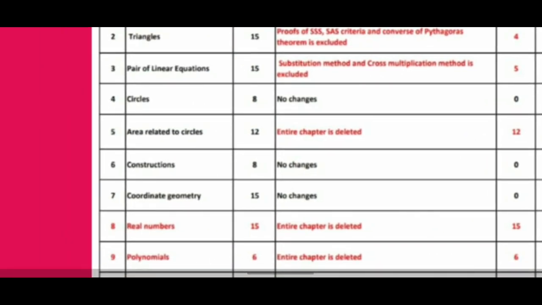Now, lesson number 6, which is construction. In constructions, there is no change. Everything you have to study. Lesson number 7, coordinate geometry. This also has no change. Everything we have to study. Till now, in the 7 chapters, it is only the 5th chapter, areas related to circles, that has been deleted, and everything else is the same.